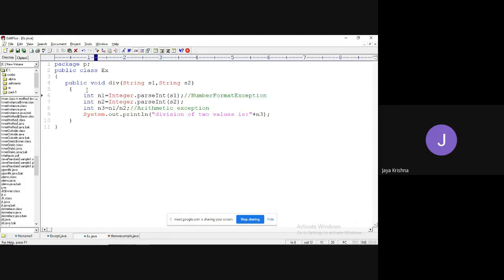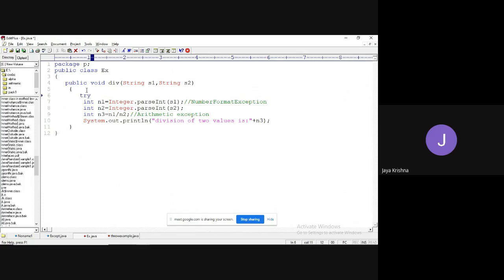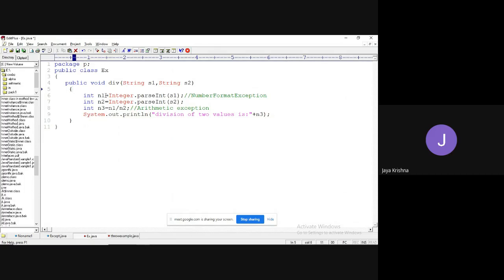So I will write here, just for the sake of understandability, try, then immediately I can write the catch block. I can do it like this manually. Instead of that, my interest is to show it through the throws keyword. That is the reason I'm writing separately. So I'm going to write throws.